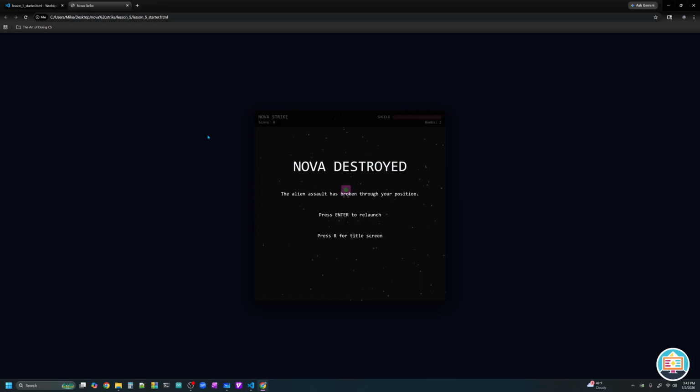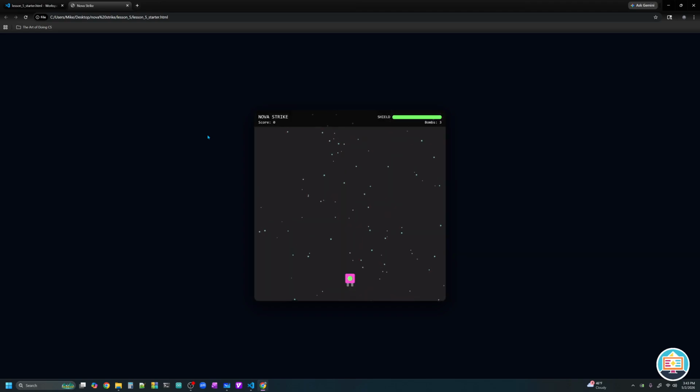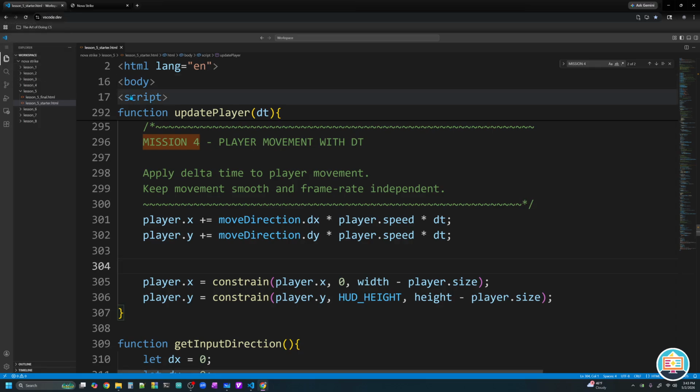We are cooking. We're right back to where we were in lesson 4, except now, instead of being frame-based, where we had inconsistencies in terms of gameplay on different machines, we have consistent gameplay because we've switched to a time-based system. This is amazing. It's so great because now we have reference to time. Let's use that time to plan for something awesome and great. And that is increased difficulty of our game.